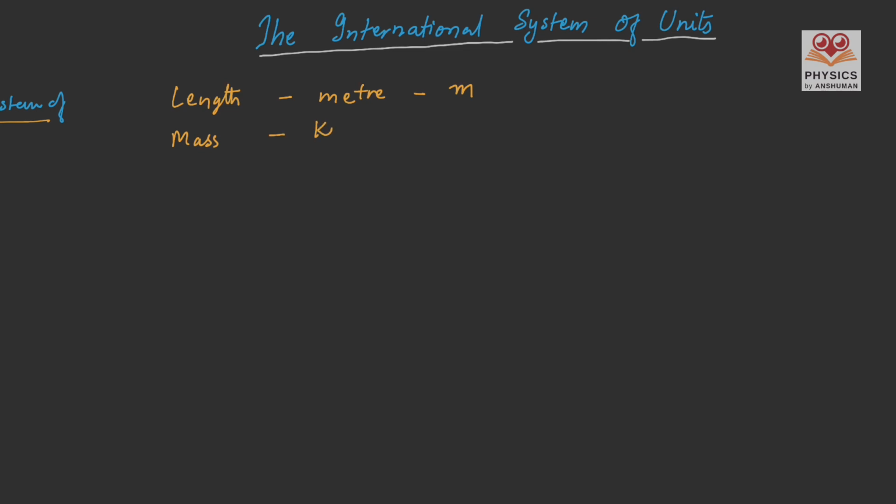The unit is kilogram and the symbol is kg. Then we have time. Time is measured in second and the symbol is S. Then we have electric current. Electric current is measured in ampere and the unit is capital A.